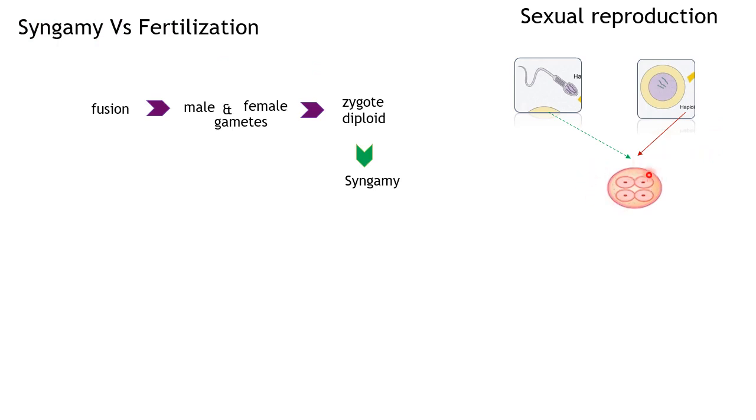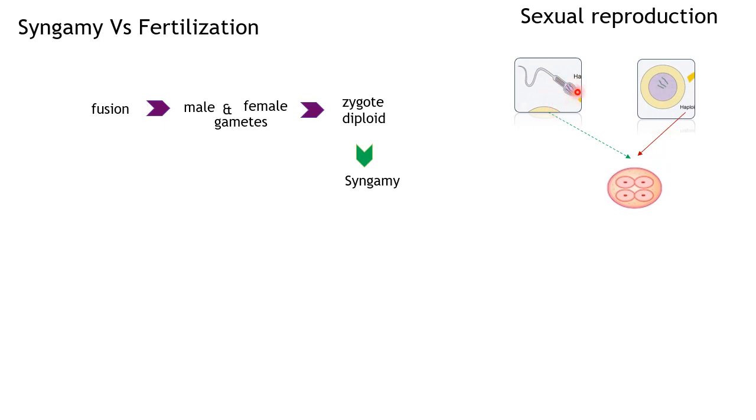So how do you think this zygote is formed inside? As soon as they fuse, do they simply form the zygote? No. This is where fertilization plays a significant role. The sperm carries 23 chromosomes, tightly packaged.